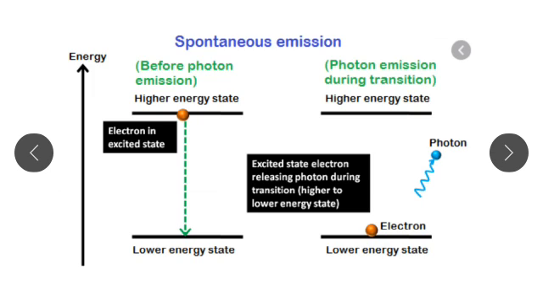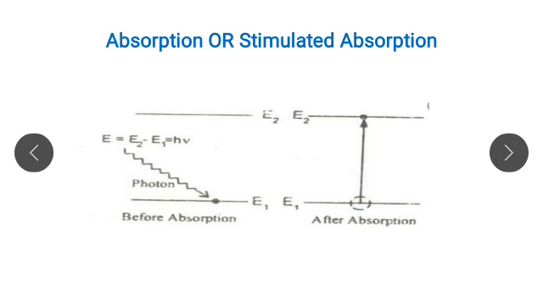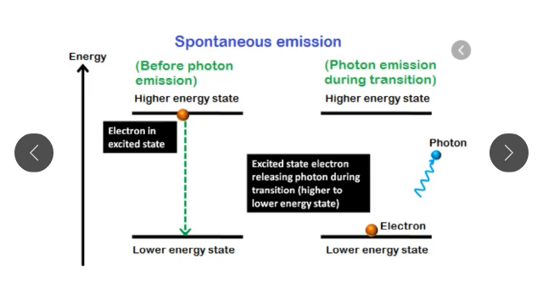Then what is meant by spontaneous emission? In stimulated absorption we see that the atom gets excited, it transfers from lower energy state to higher energy state, but it does not remain in that excited state for a longer time.